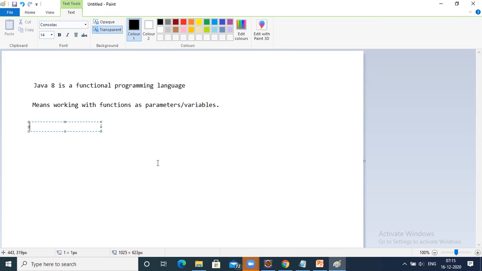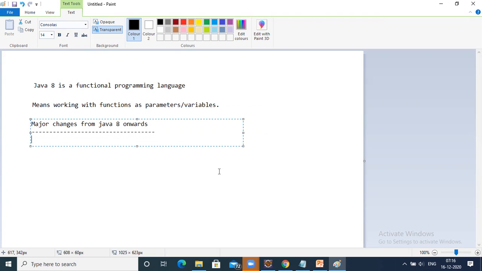And other major changes in Java 8 onwards: first major change is usage of lambda expressions, and usage of streams, or you can say introduction of streams.